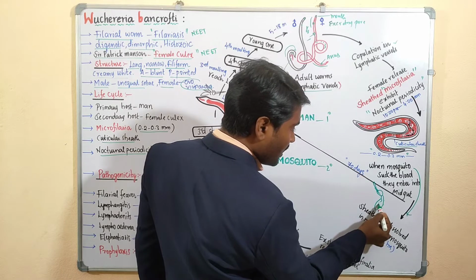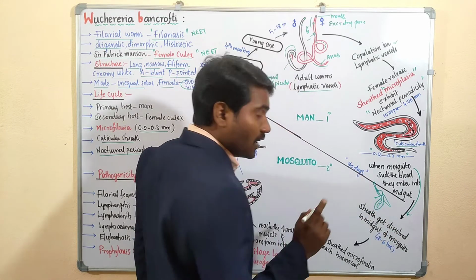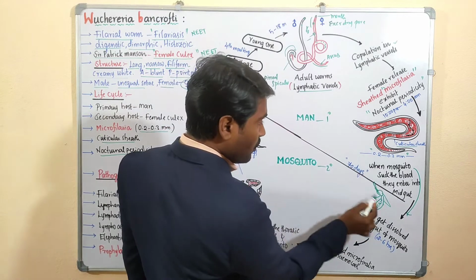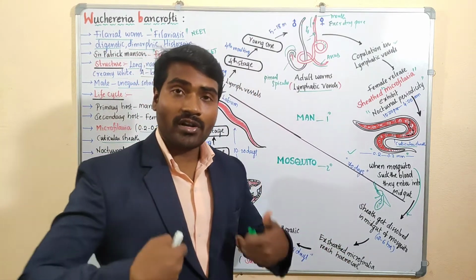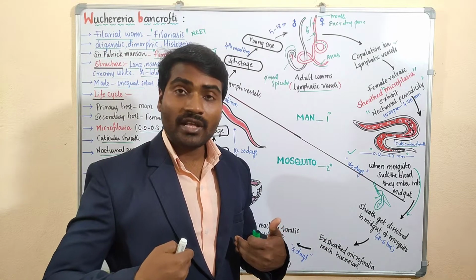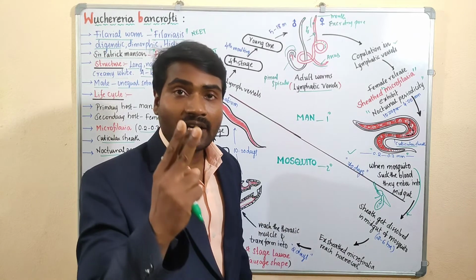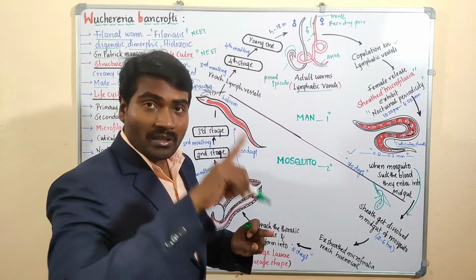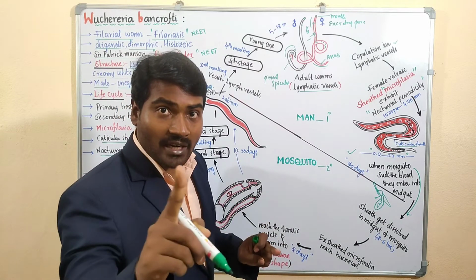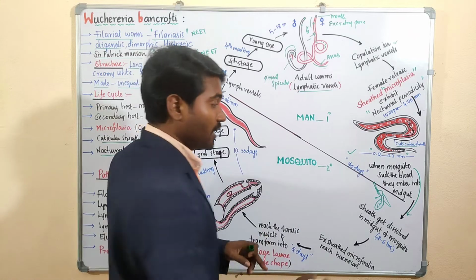If they do not reach the mosquito within 70 days, they will die in our body. Remember. Once they enter the mosquito body, they go to the midgut.